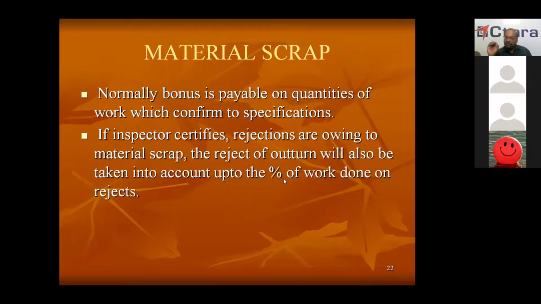That much work will be taken into account and incentive will be paid, because it is not the worker's mistake, it is because of the material defect. Because of the material defect, the work is refused or has failed. So it is not a problem with the worker. In such circumstances, if the inspector certifies, he will be paid incentive on the rejected part also.